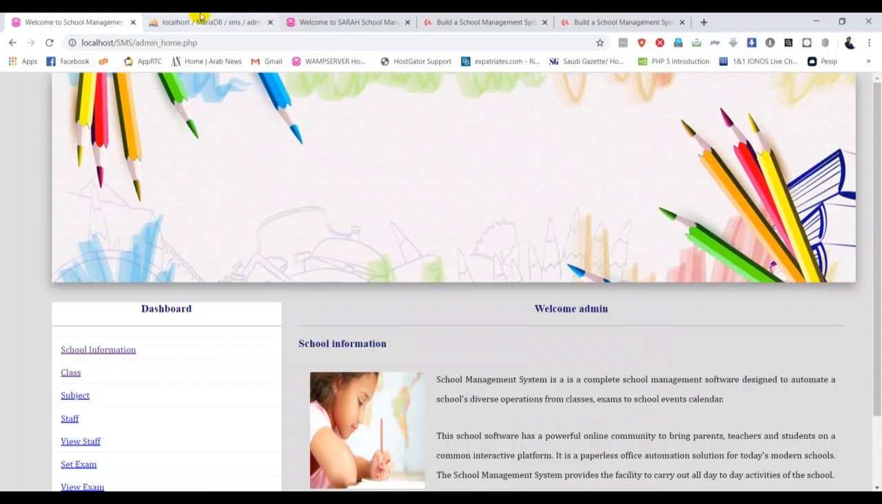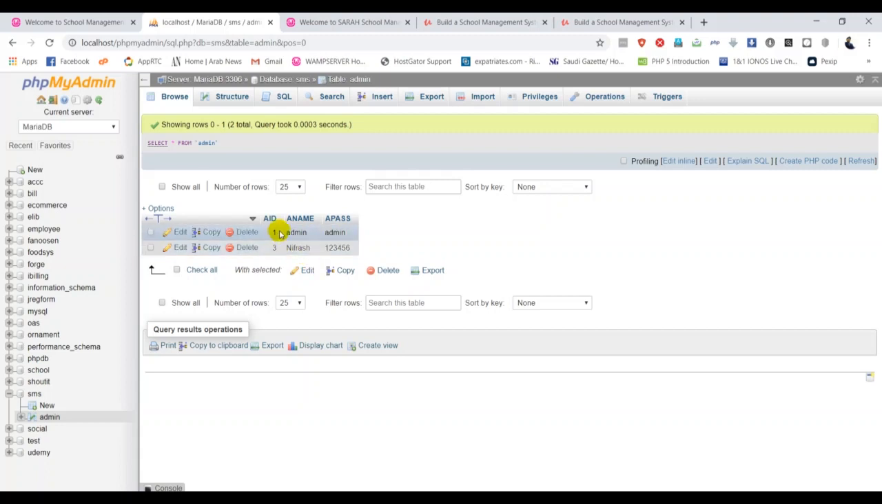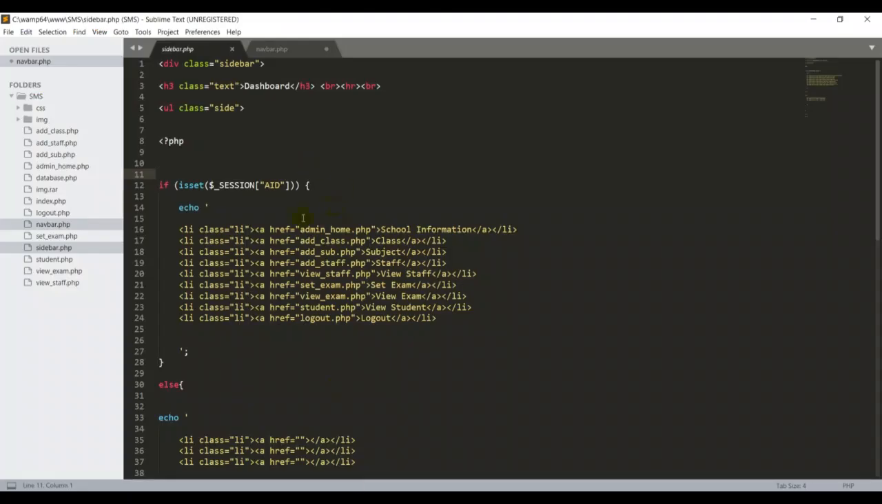If you go back to my localhost, the web database, now we only have the admin table in my database. If you click the admin table, I have two users, one for admin and another one for Nifrash. I can give either this username or this username in order to log in. Each username has an AID, 1 and 3. If I use this username and password, this AID will automatically be stored in the session. I want to take this AID for the navigation bar creation. That's the reason I'm putting AID here, guys.